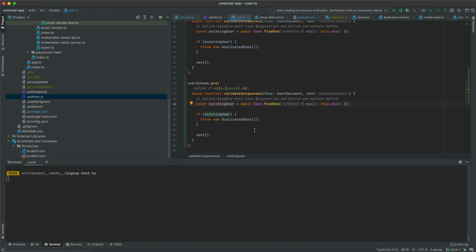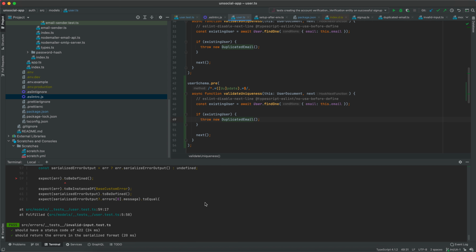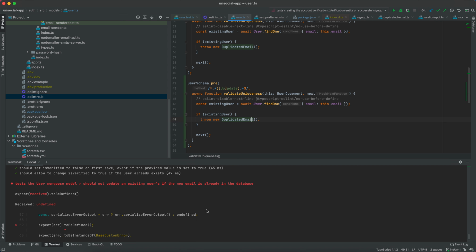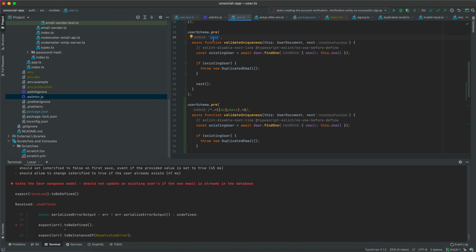Well, I will tell you, it's not gonna work just yet. And of course, you may be wondering, why is it not working yet? Well, as it turns out, this is not a save hook. This is not a pre-save hook. This is a pre-update hook.